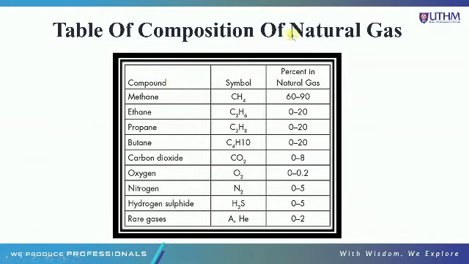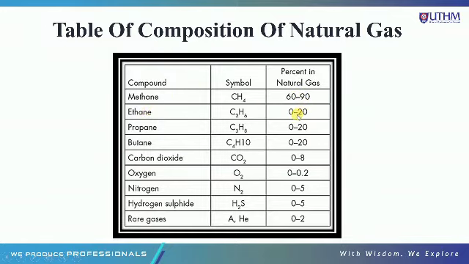Table of composition of natural gas. Ini adalah table composition natural gas di mana methane have higher percent of natural gas, which is 60% until 90% of methane gas in natural gas composition.